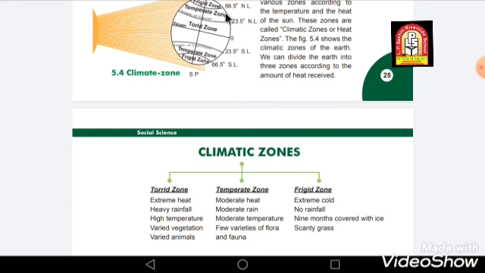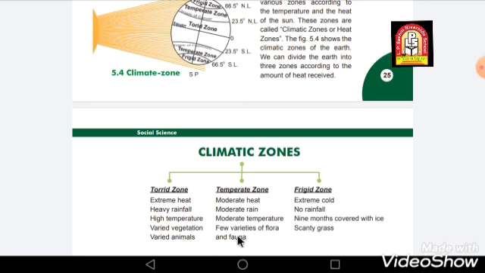Then there is the temperate zone, you can see over here. The heat here is moderate, which means medium, the rainfall is also moderate, there is moderate temperature, and there are few varieties of flora and fauna, which means birds and animals.